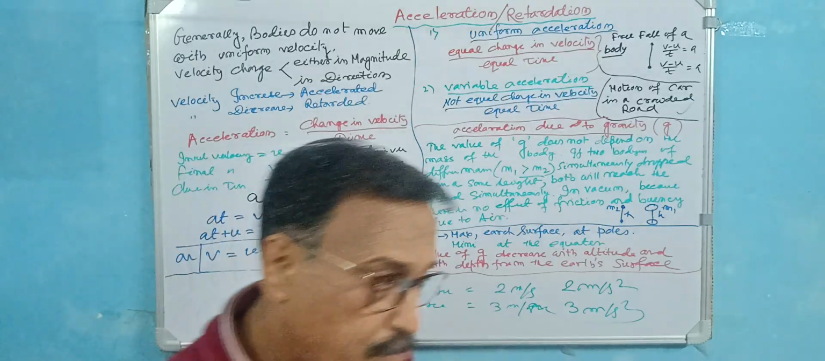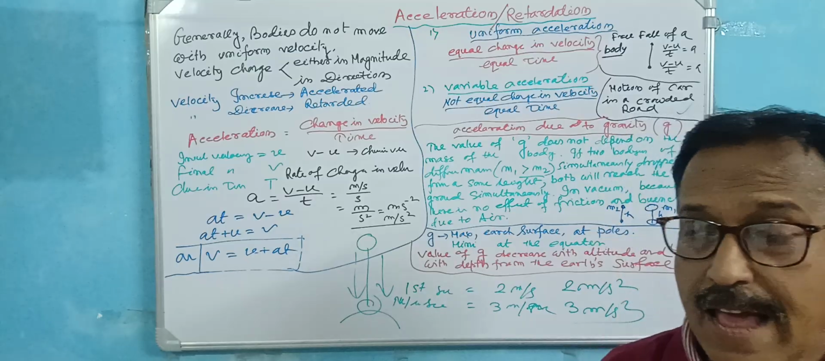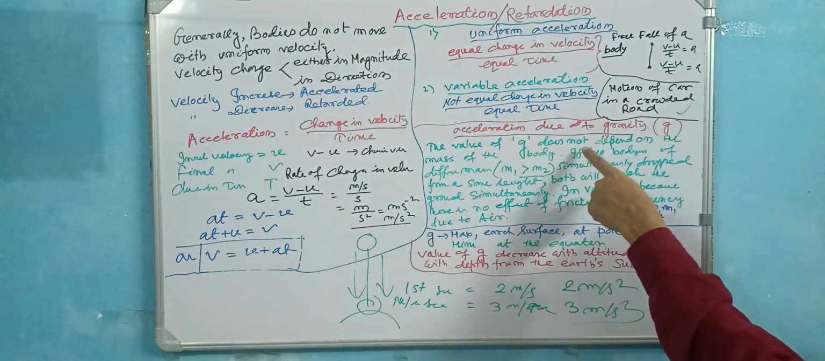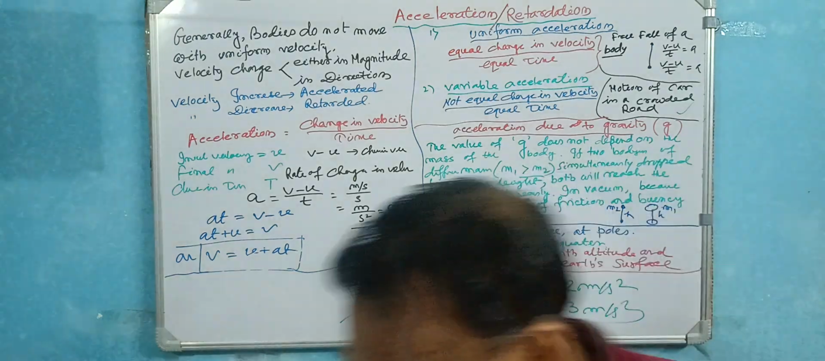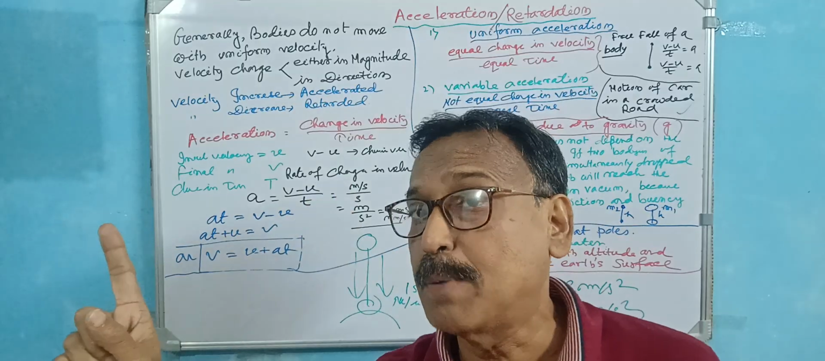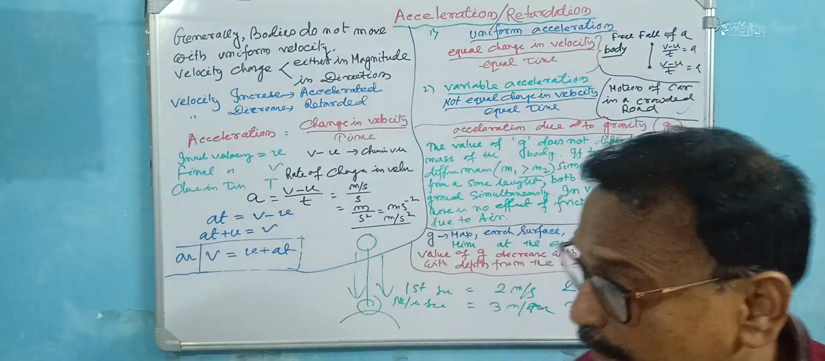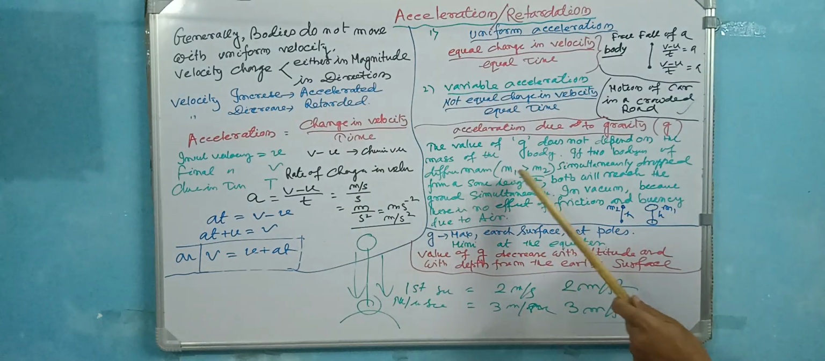তোমার বডিটা কতটা মাস, কতটা হেভি, not depend on this. The value of g does not depend on the mass of the body. Whether it is a greater mass, higher mass, big mass, or a small mass, it does not depend on this. Acceleration is fixed. For that reason, if m1 is greater than m2, it is the same thing.